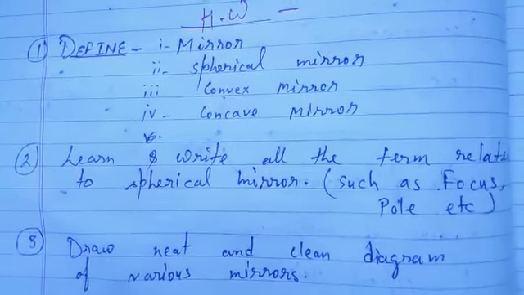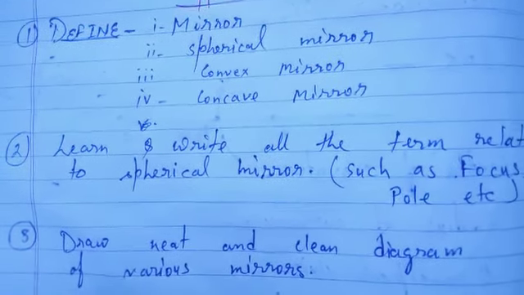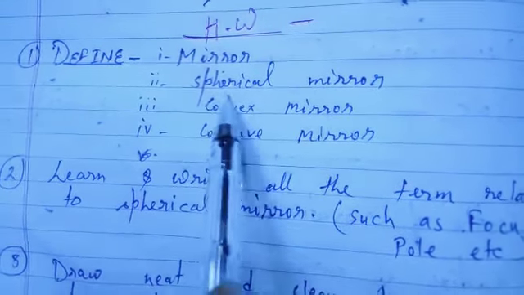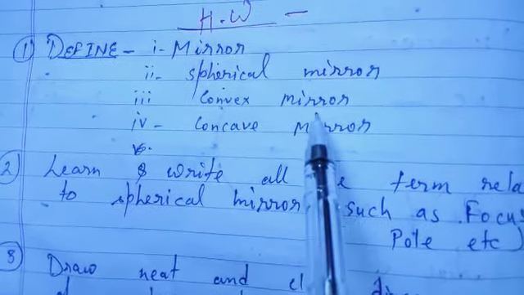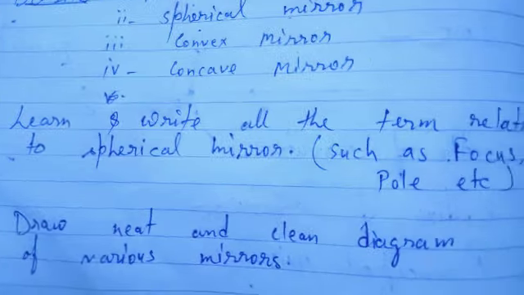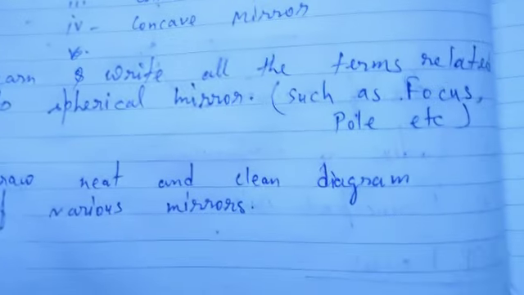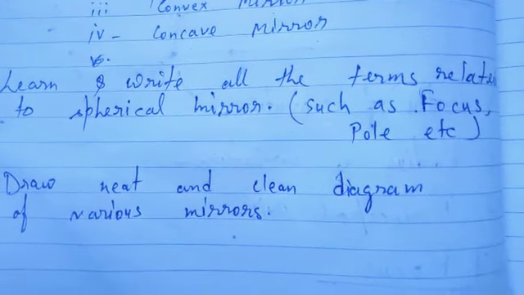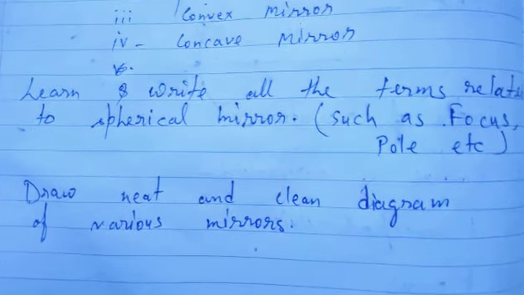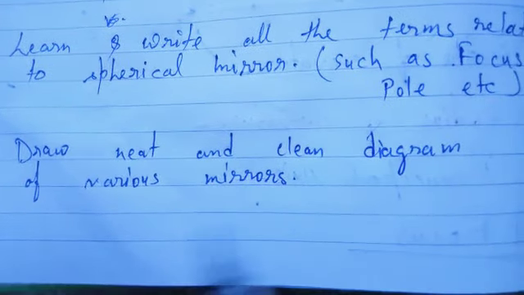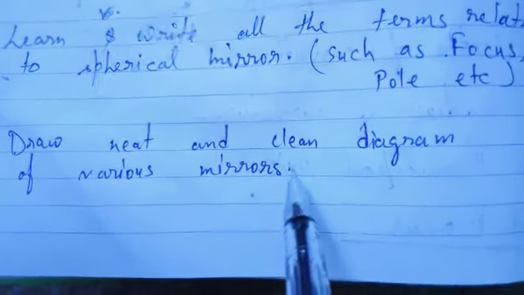Now let's come to the very important part of the video, that is homework. Define mirror, spherical mirror, convex mirror, concave mirror. Second question, learn and write all the terms related to spherical mirror such as focus, pole, center of curvature, radius of curvature, and so on. Third, draw a neat and clean diagram of various mirrors. Thank you.